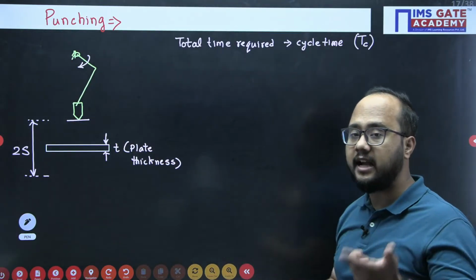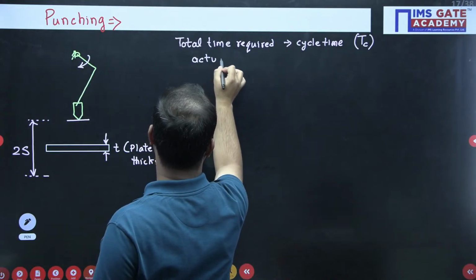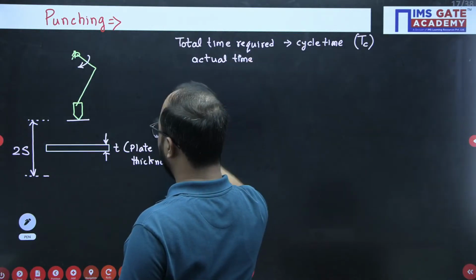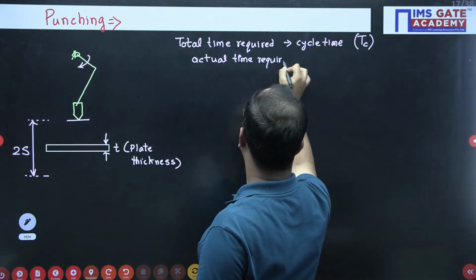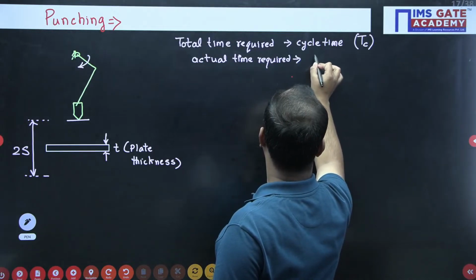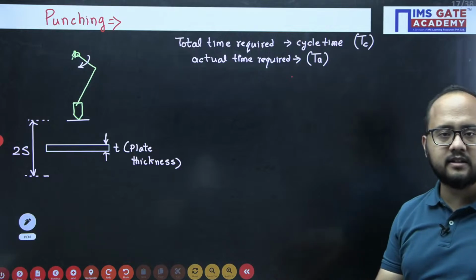But there is an actual time for which punching is done, for that particular time only. Remaining is the idle stroke. Okay, the actual time required is represented by TA.